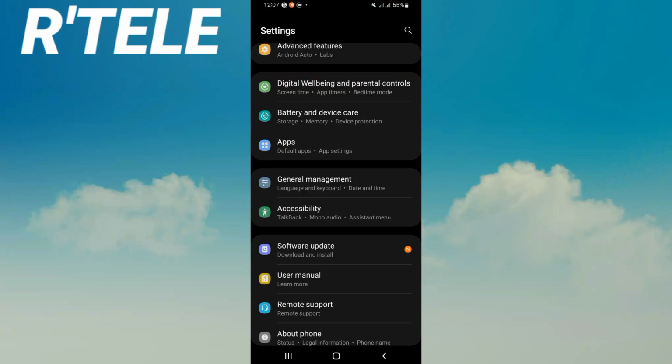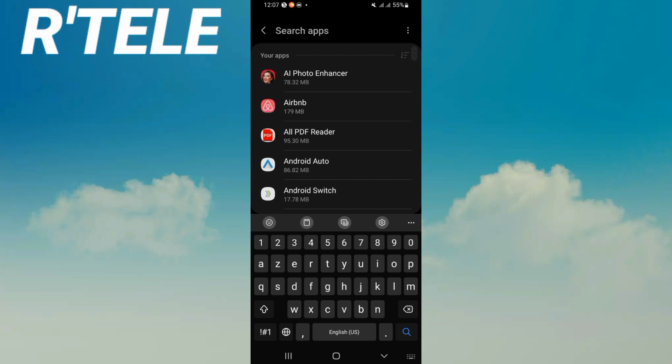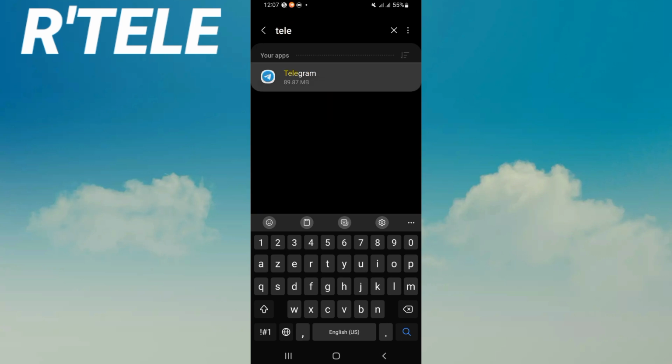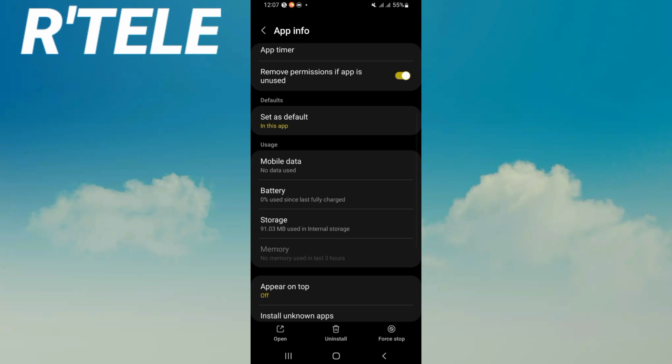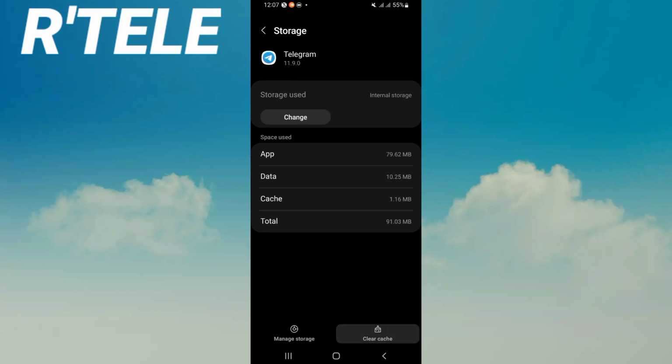First, open your settings of your mobile phone. Click on the apps option, search for Telegram and click it. Here you're going to see this list, scroll it down and click storage. Click on clear cache only and go back.